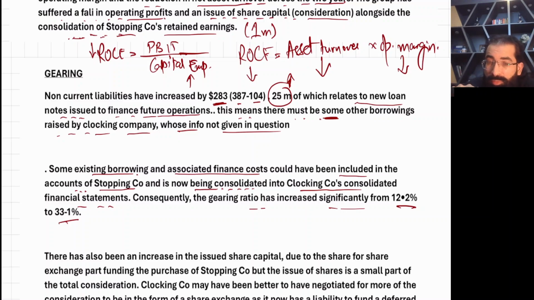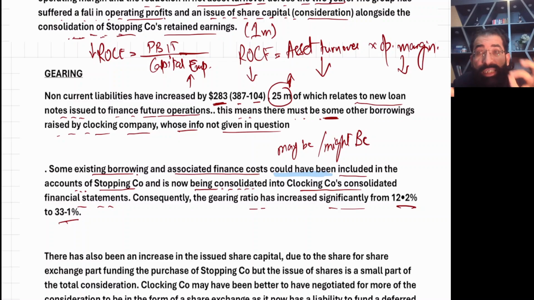But can you see the wordings? See, "could have been." They are not saying that it's confirmed. Even in the class, I teach that you should always use words like maybe, might be, because you have not seen the SOFP of S company in this question. You are discussing something which is not in front of you, so the language should be maybe, can be, could be. See, examiner, I have written could be. Be careful.